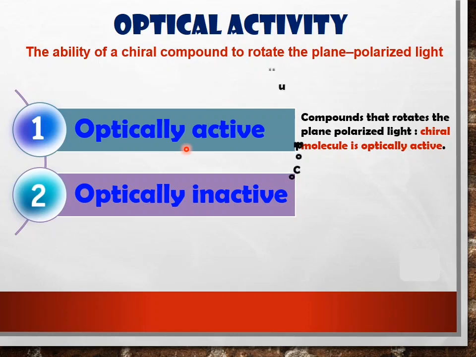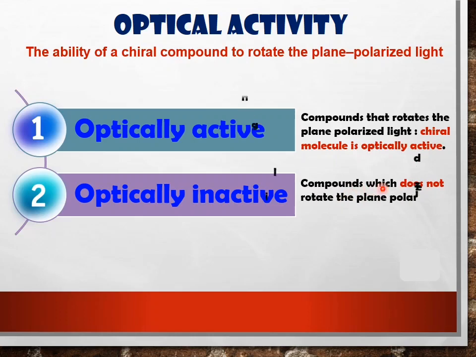Second, optically inactive compounds, which do not rotate plane polarized light, meaning the compound does not contain a chiral carbon. So that's the difference between optically active and optically inactive.